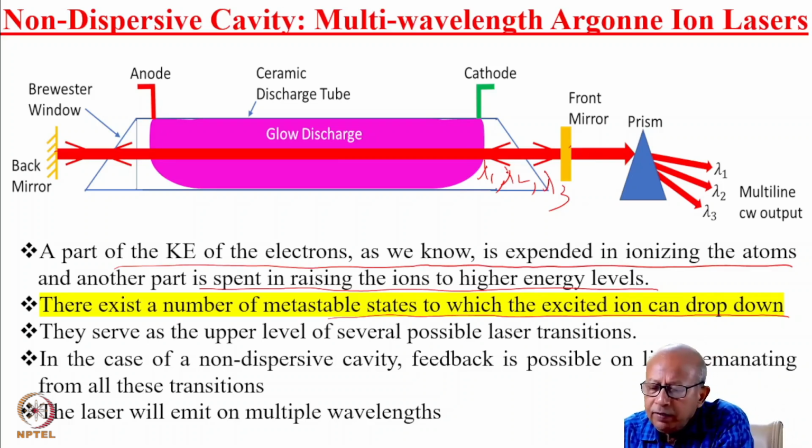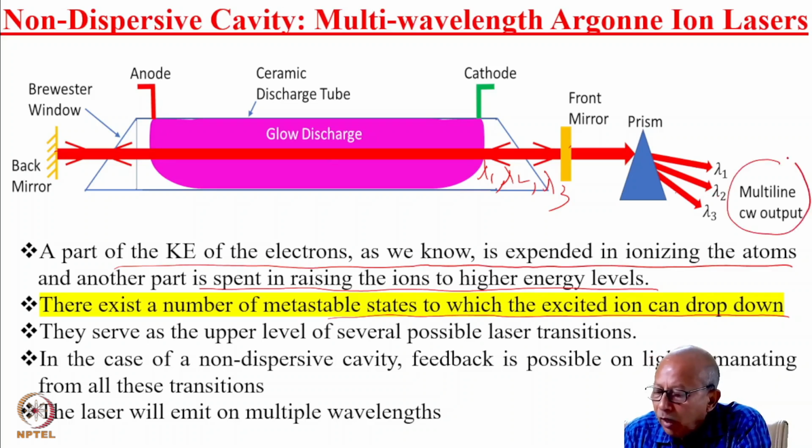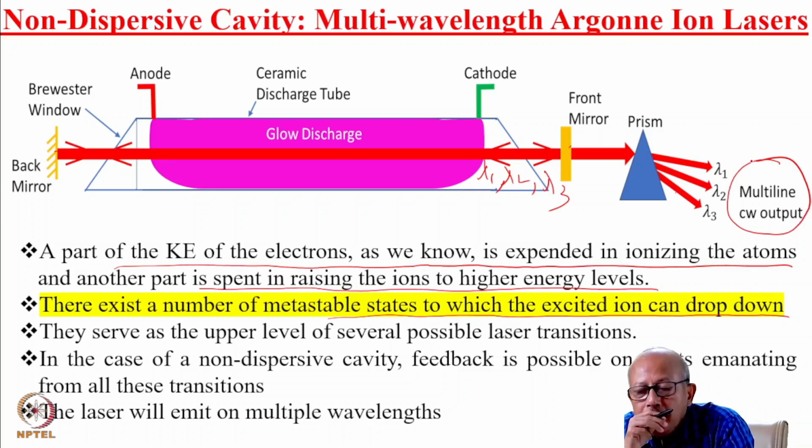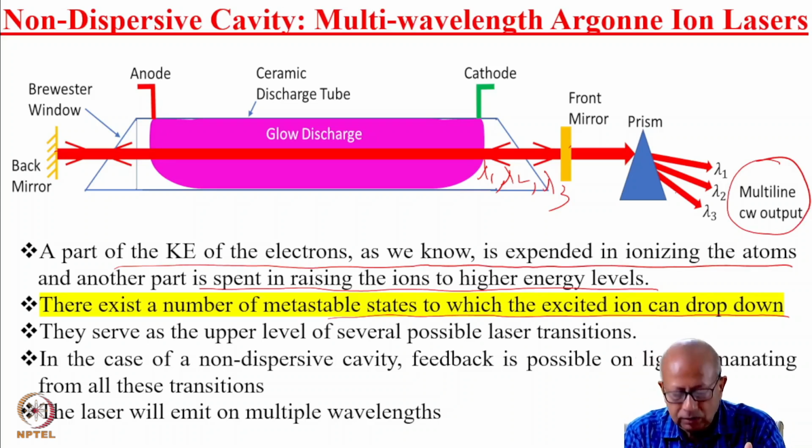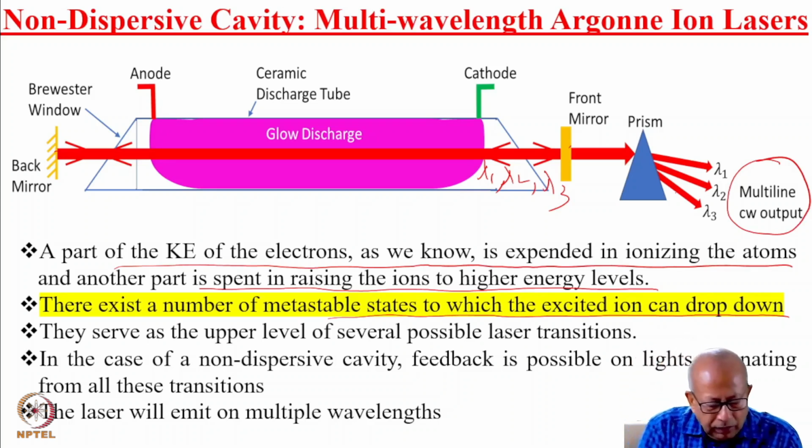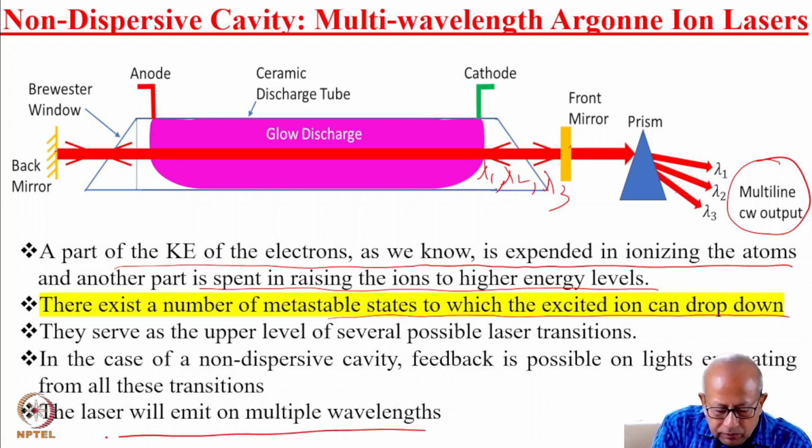How can you verify it? You actually shine this emission of the laser on a prism. The prism will split this into all its individual wavelength components spatially. Therefore, different wavelengths will now be spatially separated. And so you can see that this would give a multi-line, multi-wavelength output, because there is no wavelength selection element. So the laser will emit on multiple wavelengths.